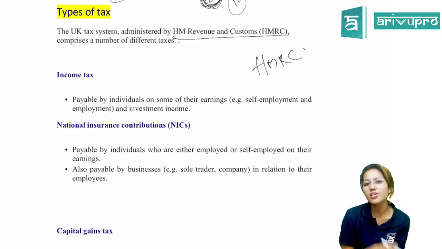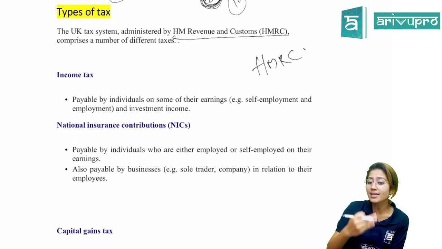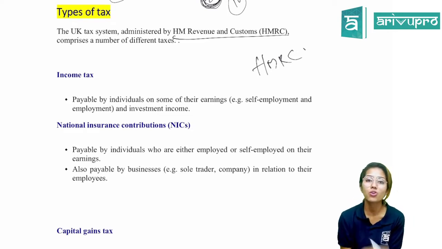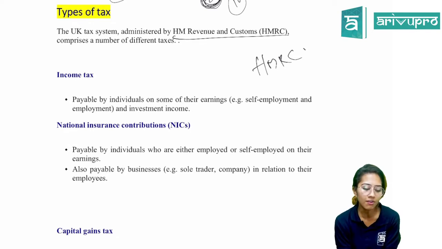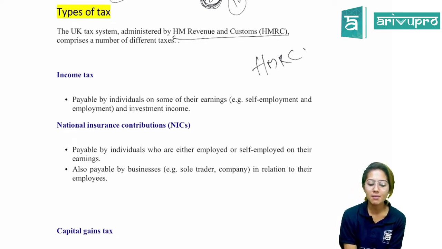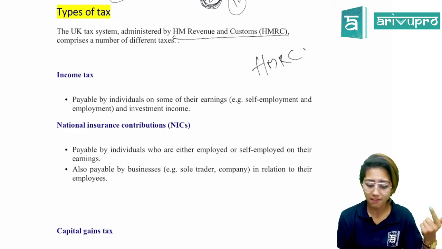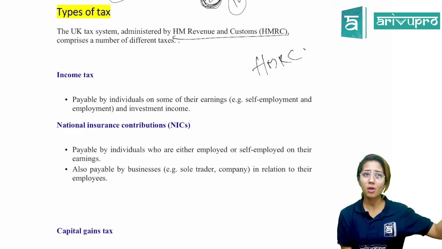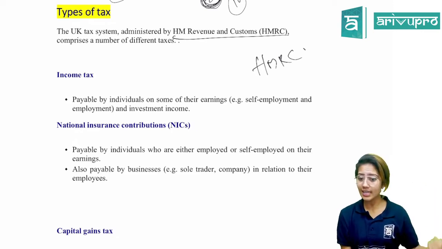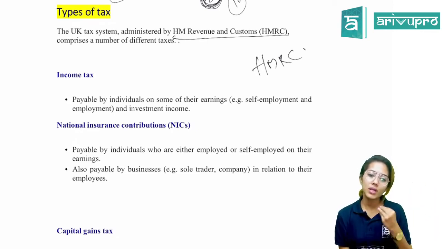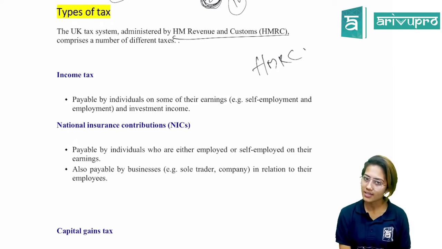So, as an individual resident within UK, he will have to pay tax on his income, and that's what you call income tax. It's payable by individuals on their earnings, for example self-employment and employment, as well as investment income. You will have savings income, dividend income, pension income, employment income, property income, trading income. On all these incomes, you will have to pay a certain amount as tax.